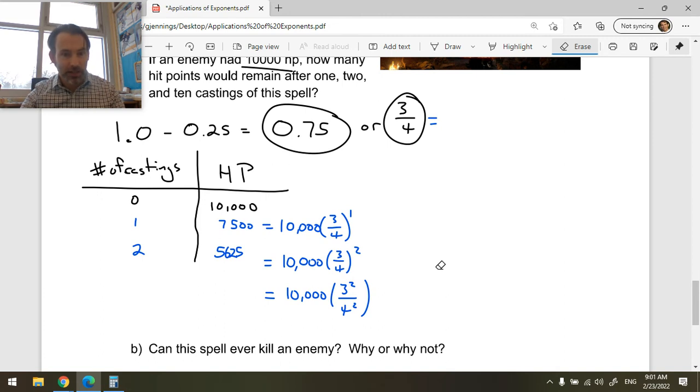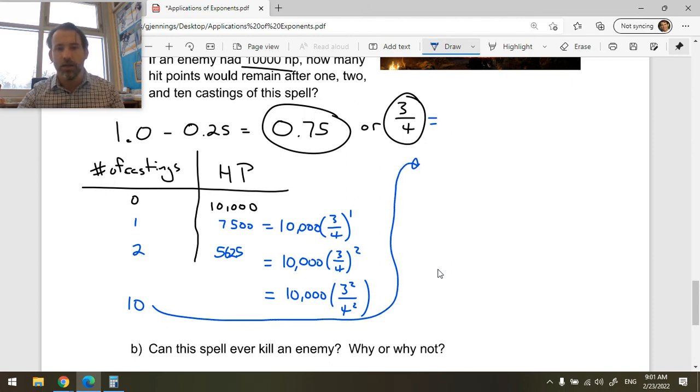So this takes off exactly a quarter of 3/4. It doesn't take off the initial quarter. The amount of damage done with each casting decreases every time we cast it because it's growing by multiplication or division. Now if I want to know 10 castings, here I'm going to use an exponent. I've already kind of run out of space, so let's go up here. Here's the initial hit points, 10,000, and then I'm going to multiply that by 3/4 raised to the power of number of castings, 10.